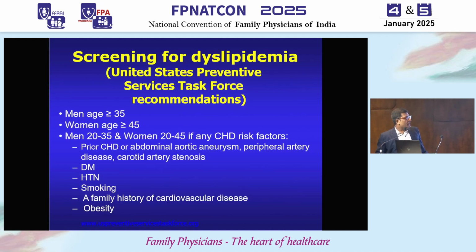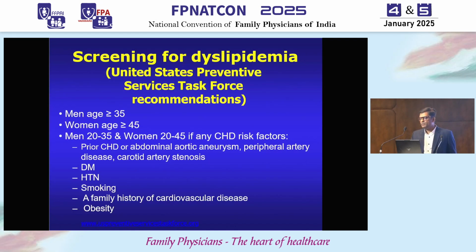Now in some patients, you can screen earlier, that is men between 20 and 35 and women between 20 and 45, if they have diabetes, hypertension, heavy smoking history, or a family history of cardiovascular disease. You can do it prior also. So this is whom to screen.